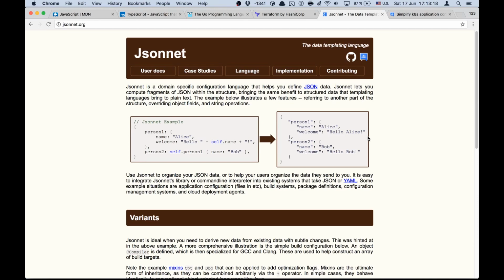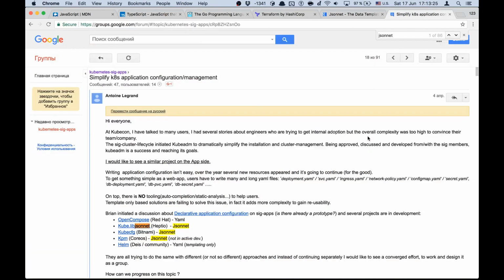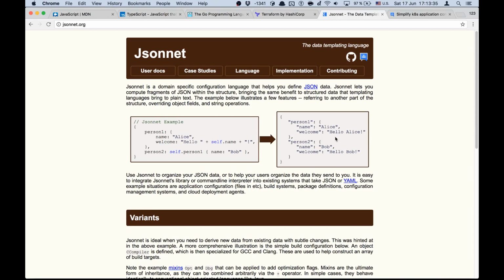It was written by Dave Cunningham from Google, and as far as I understand, they use it a lot for Kubernetes configs. And from this discussion on the Kubernetes mailing list, it looks like the Kubernetes community is converging on Jsonnet as a default language for Kubernetes configs. So in this talk, I'm going to talk about this little language. I'm going to show you some of its features, and discuss some of its properties.